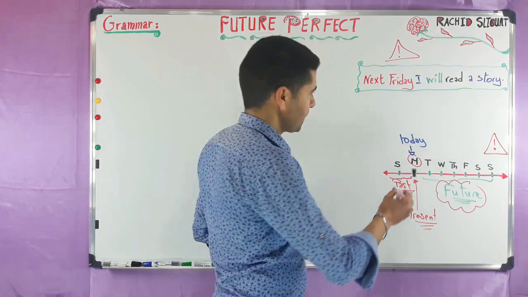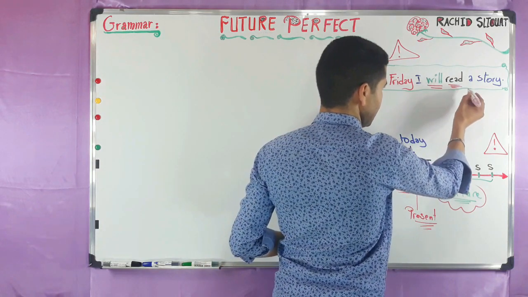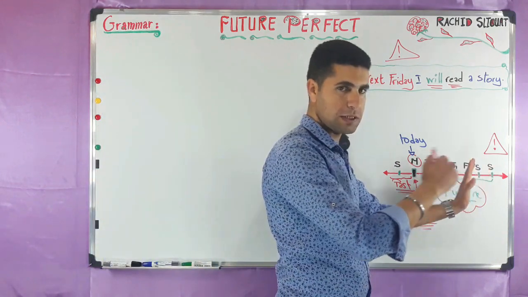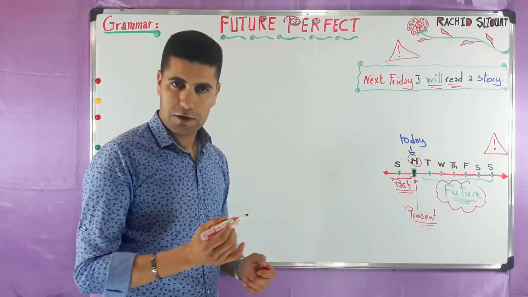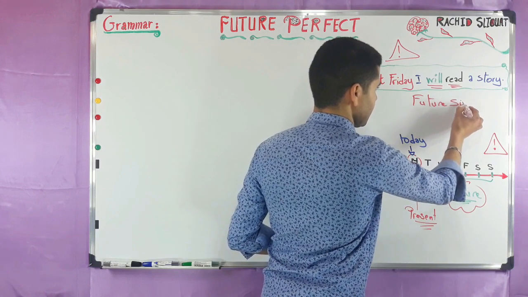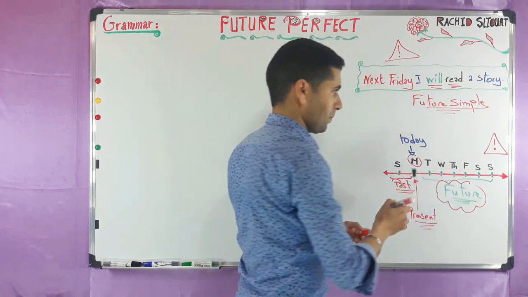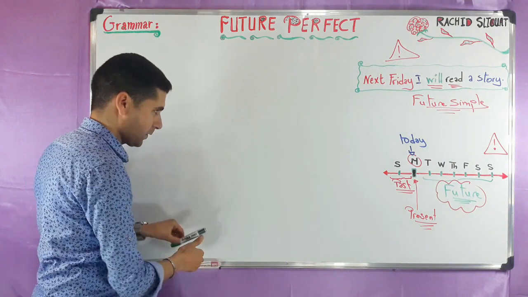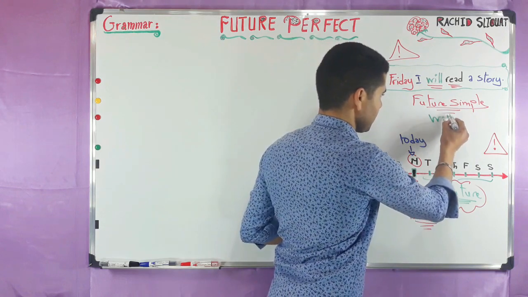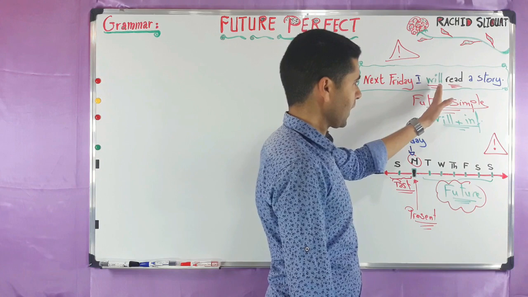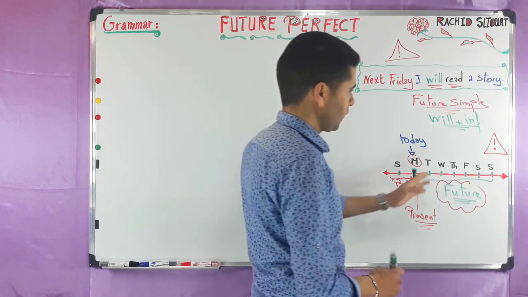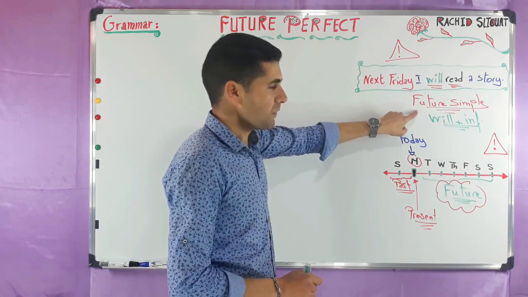As you can see here, we have will plus infinitive. Next Friday, I will read a story. This actually is the future simple. And the future simple is often expressed with, as you can see, will plus infinitive. If it is negative, we can say I won't read a story. So this is very essential to know. So this is actually the future simple.